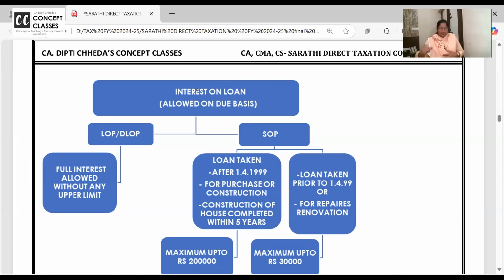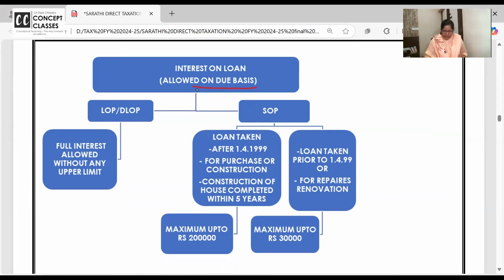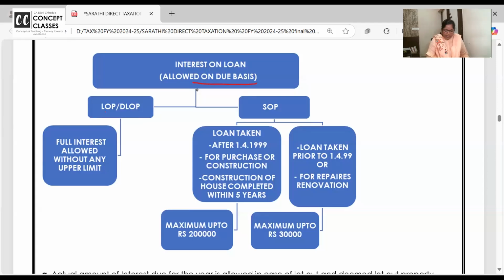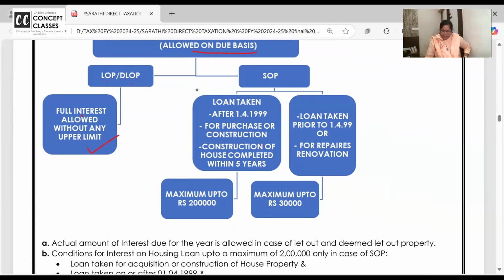Okay, now look. Municipal tax is allowed on actual payment basis. Interest on loan is allowed on due basis. Suppose if interest is due but not paid, still it is allowed. Okay, right. Now, let out or deemed let out property, full interest is allowed. Whatever interest it may be, 4 lakh, 5 lakh, 8 lakh, interest for the year fully it is allowed without any upper limit. Self-occupied property, maximum allowed is 2 lakh.